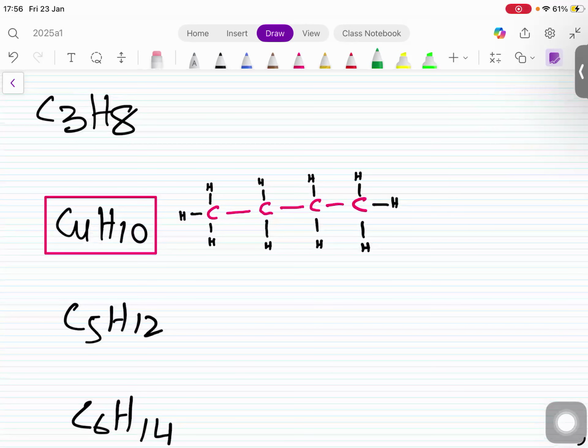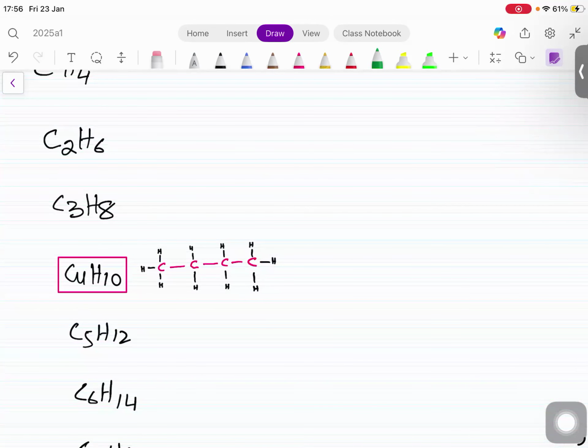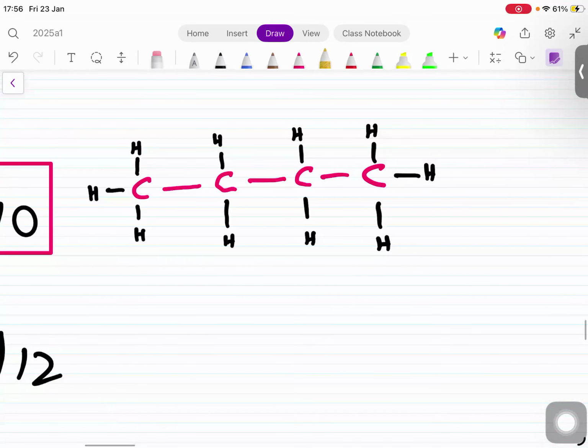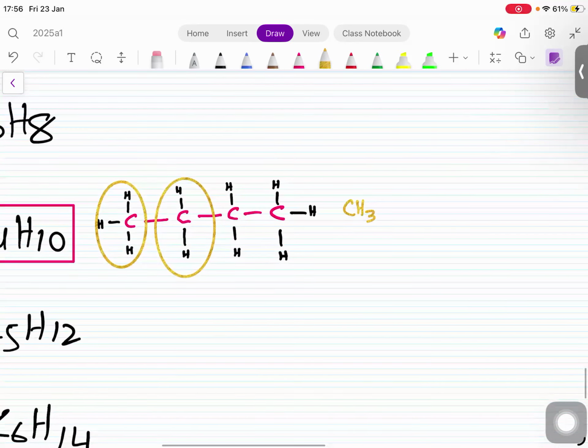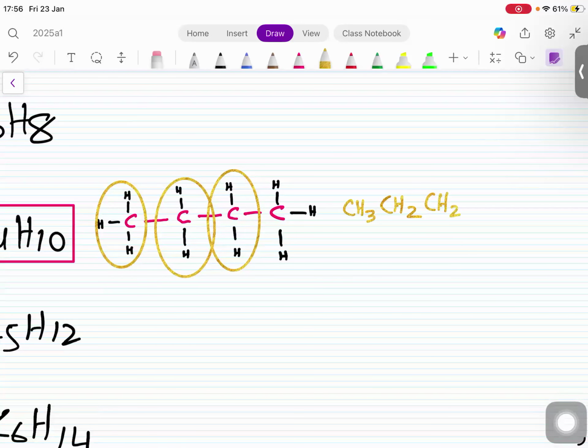Just what about this C4H10? Now the structural formula. Once you write the structural formula, you don't display the bonds. Look, you just put them together. How many hydrogens with 1 carbon? So I'm going to write CH3. How many hydrogens with the second one? I'm going to write CH2. How many with the third one? I'm going to write CH2. No bonds, okay? Just putting carbon and hydrogens together. How many with the last one? This is also the way of writing it.